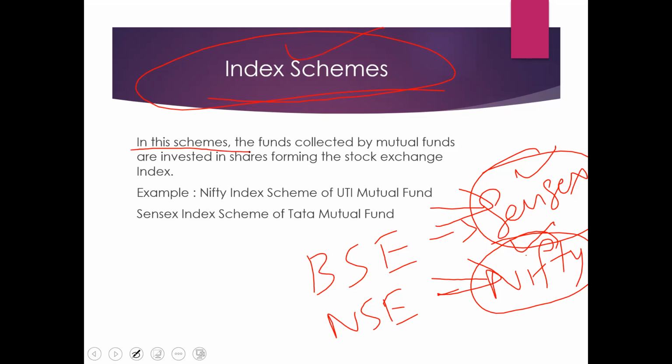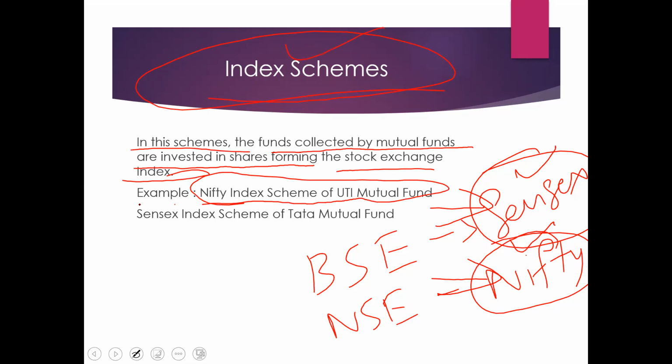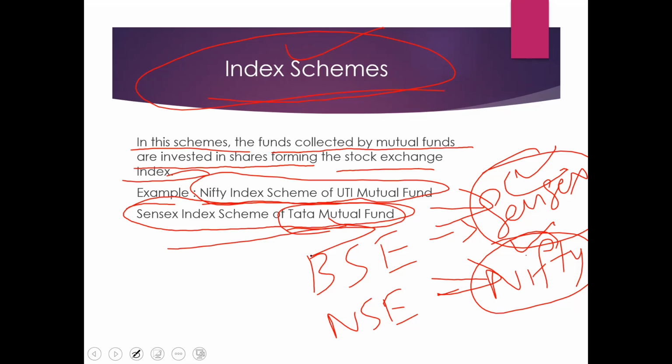In these schemes, the funds collected by mutual funds are invested in shares forming the stock exchange index. Is it clear? Example, Nifty index scheme of UTI mutual fund. Another one, Sensex index scheme of Tata mutual fund. Is it clear? See, this Tata mutual fund is listed in Sensex. So the entire amount is going to be invested in Tata mutual fund, right? Or else in different companies.